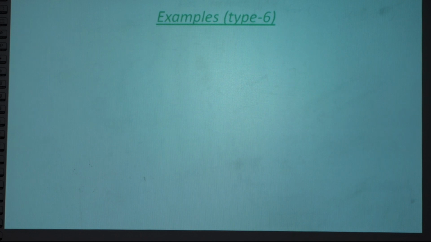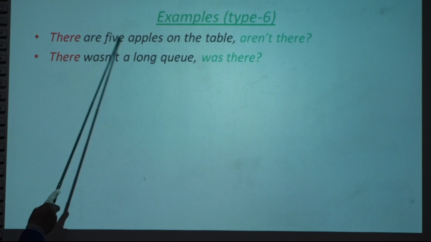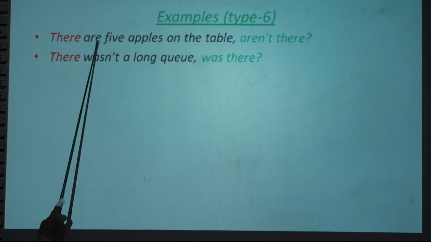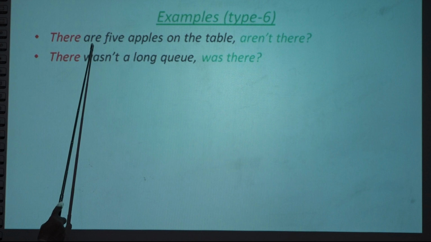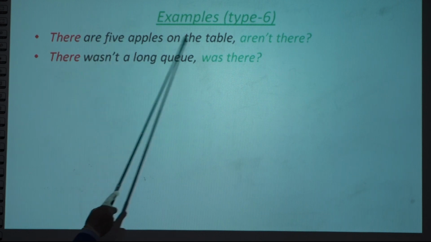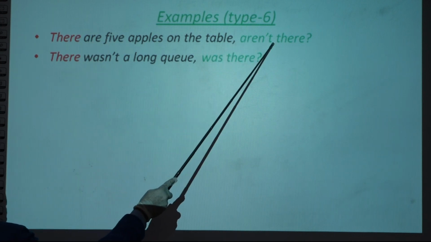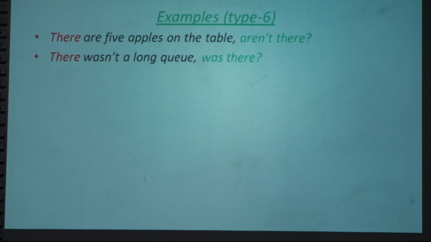So next, here is the subject word there that we have discussed earlier. Let me repeat once again. There are 5 apples on the table. This is the affirmative sentence. Now we are going to add the tag of this statement. For an affirmative sentence, the tag will be negative. Here the auxiliary verb is are, so we say aren't. There is in the list of pronouns that we use in the tag, that's why we use the same subject there, as we have just seen in the table.